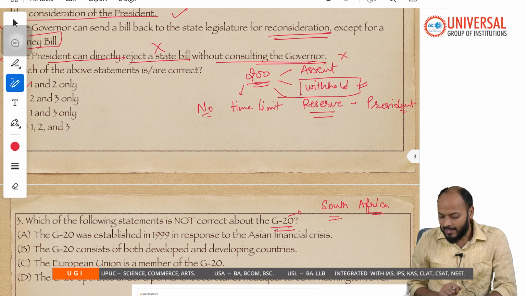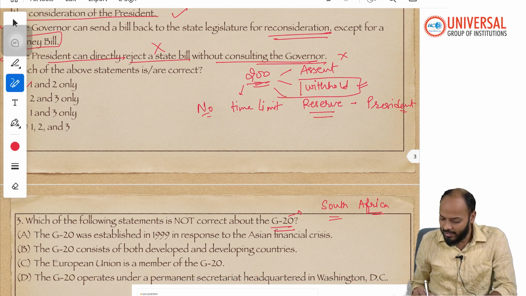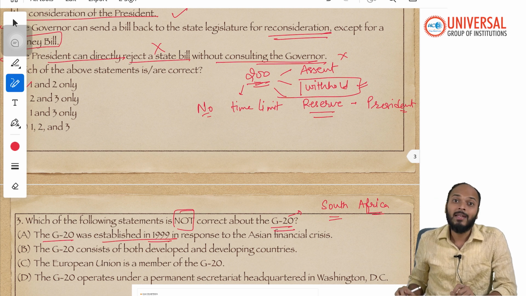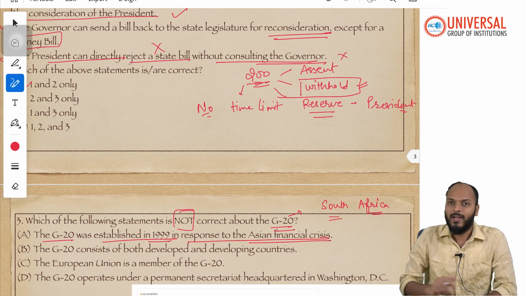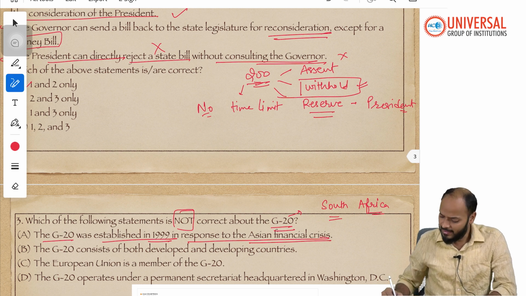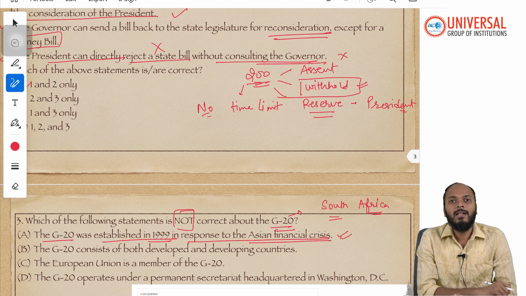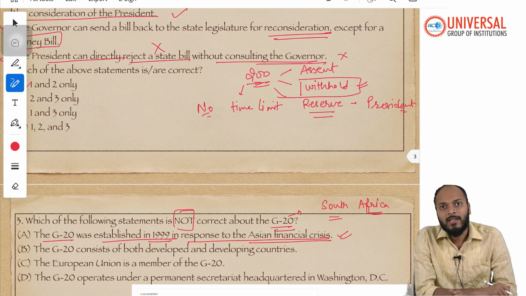Coming to the statements given about the G20 here. Statement 1 says the G20 was established... We have to find the incorrect statement, not the correct one, right? So statement 1 says the G20 was established in the year 1999 in response to the Asian financial crisis. This statement is correct. In the 1990s, there was a major crisis in East Asian and Southeast Asian economies.